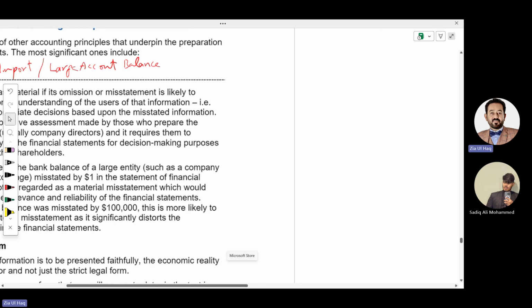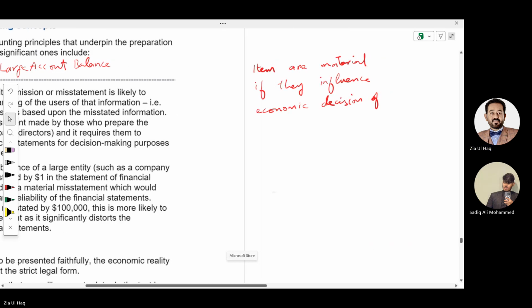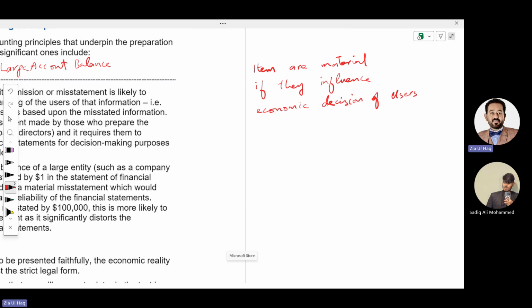The materiality concept says items are material if they influence the economic decision of the user.